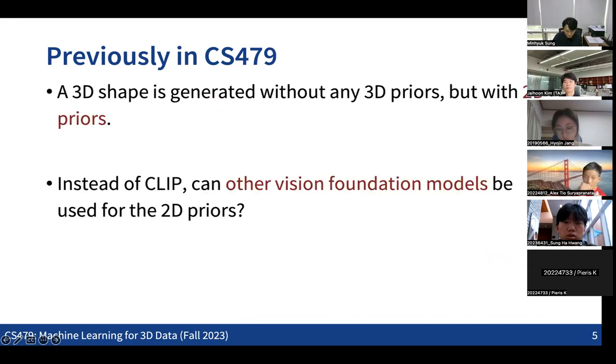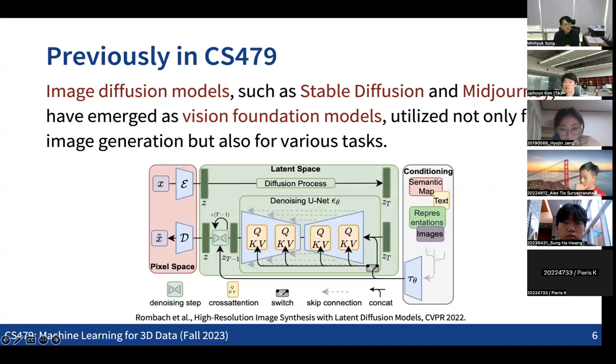And then the next question was, can you also use other types of image priors, not only CLIP, but also image generative models as well? Then we started to discuss that the diffusion model is a recent model giving the best performance in terms of very high quality generated images. The question was, can you utilize these image generative models to create 3D outputs? So for that, we started to discuss some basics of diffusion models.